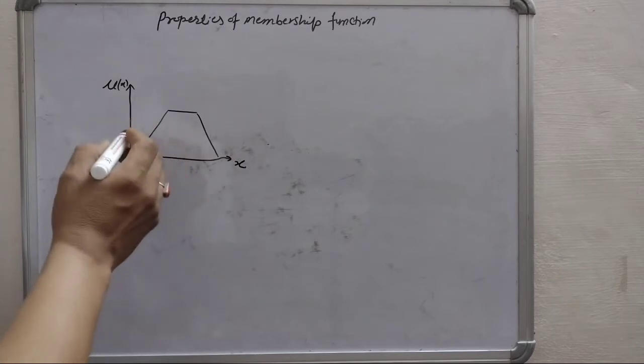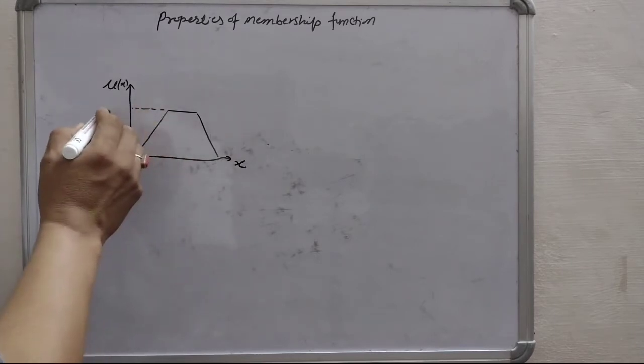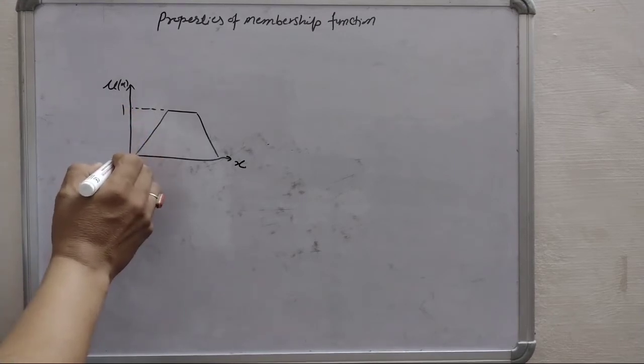Then some terms are there which we will see here. It's a 1 value, it's a 0.